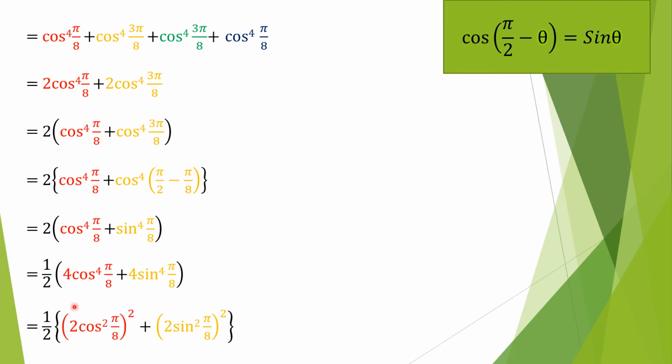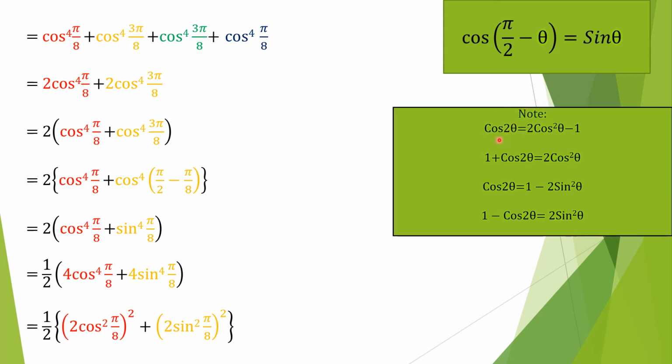Thereafter, we may write this 4 cos power 4 pi over 8 as 2 cos square pi over 8 whole square. Similarly, we can write 4 sine power 4 pi over 8 as 2 sine square pi over 8 whole square. I hope this is clear. Any confusion?